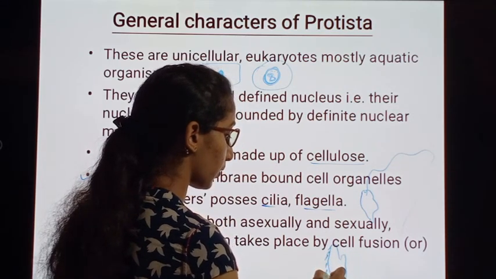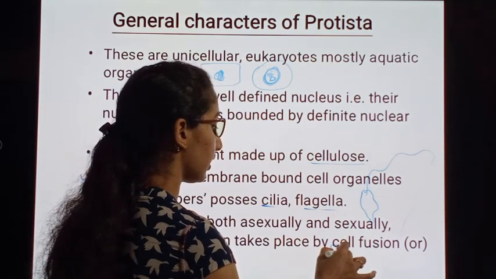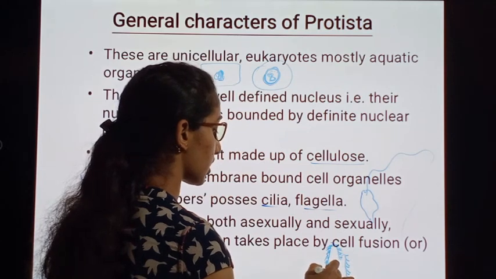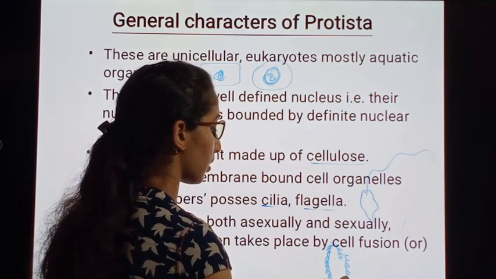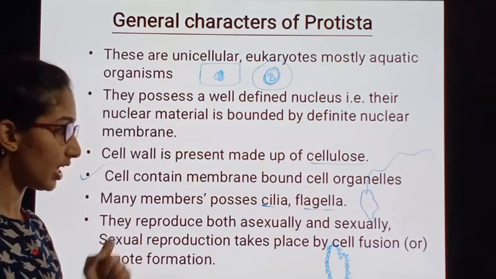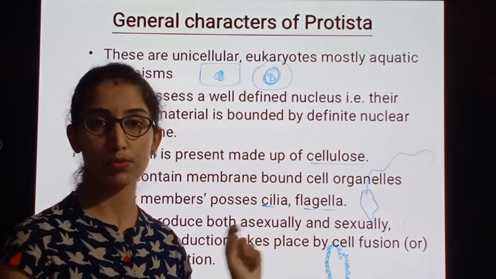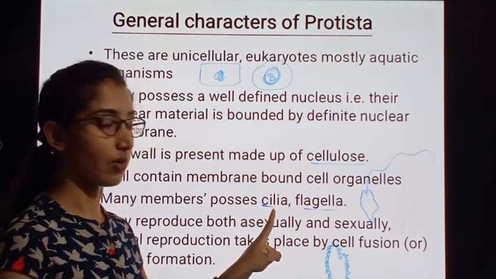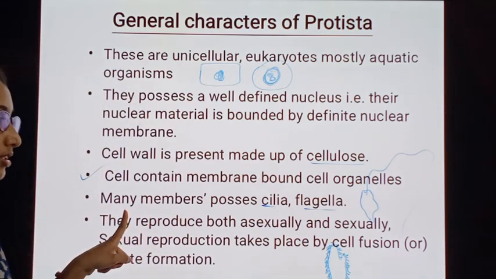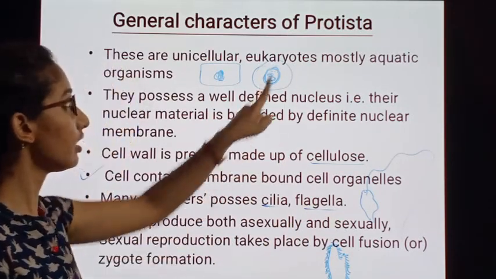The complete body of paramecium is covered with very minute, tiny hair-like projections arising from the plasma membrane, helpful in locomotion, and these are called cilia. So we can say many members of Protista possess cilia as well as flagella.